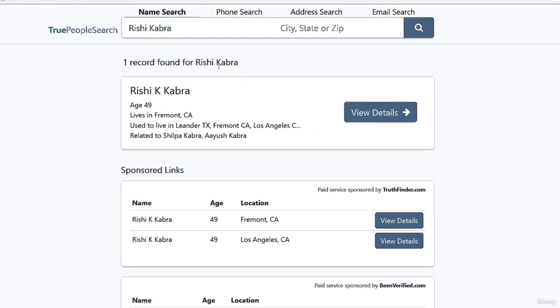And as you can see, you have only got one search result. There is only one Rishi Kabra in the United States. And we can see that he is 49 years old and he's from this city, from California. And we can see that he used to live at this place. Now, if I click on view details, then I'm going to find additional information like his current home address and his phone number.